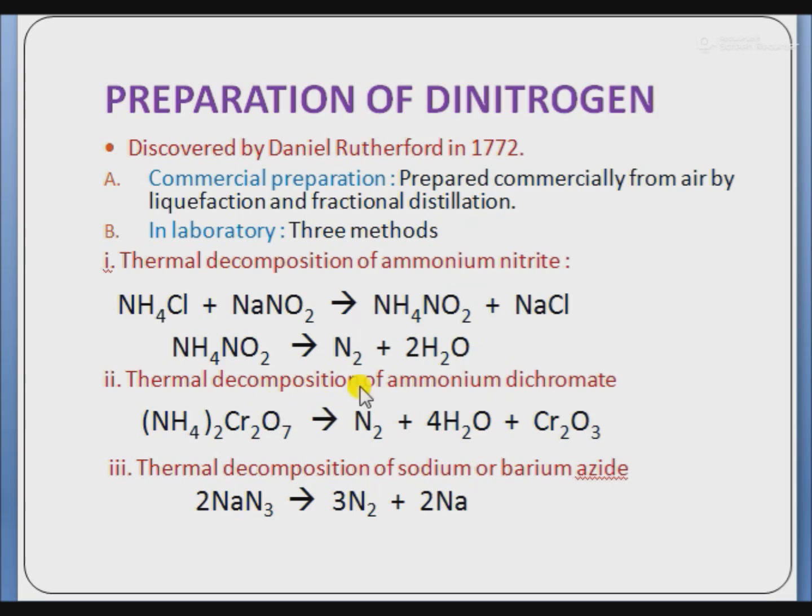Next is the thermal decomposition of ammonium dichromate. Here it is ammonium dichromate. It decomposes on exposure to heat to produce nitrogen plus water plus chromium trioxide. Ammonium dichromate may be prepared in situ, meaning during the reaction, by heating an equimolar mixture of potassium dichromate and ammonium chloride. And the third method is thermal decomposition of sodium or barium azide.